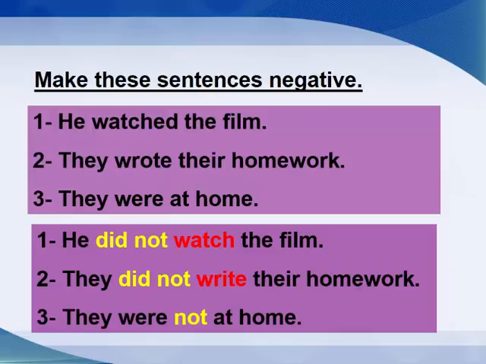The second one, wrote, I used didn't also, they didn't write their homework. Number 3, they were not at home. With verb to be, I don't use did not. I use only not with the verb to be.